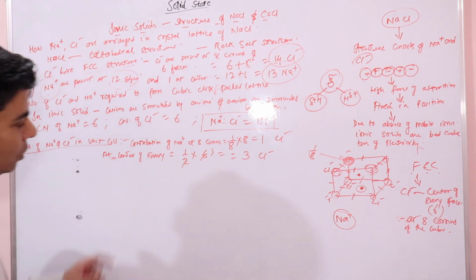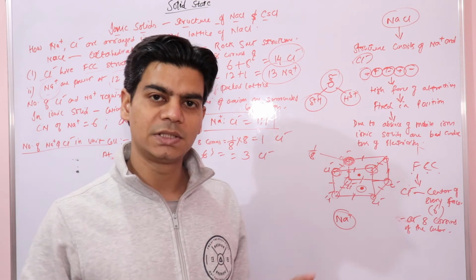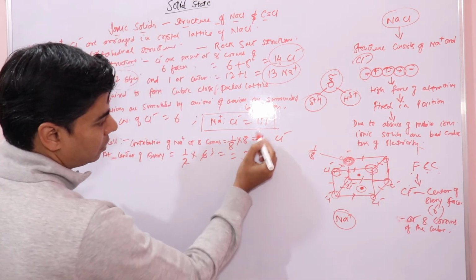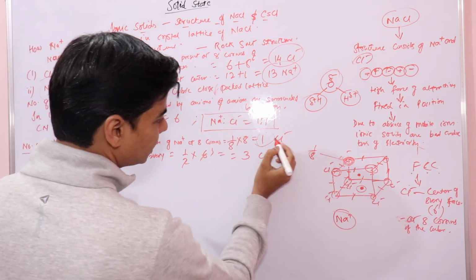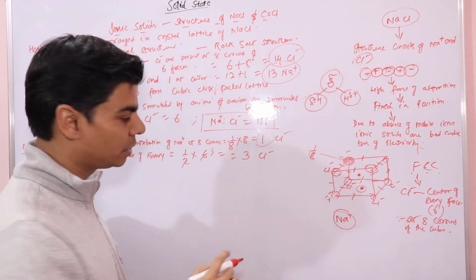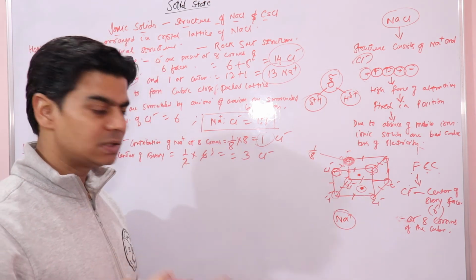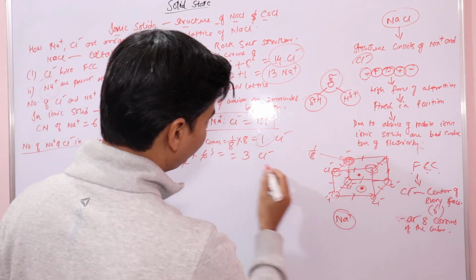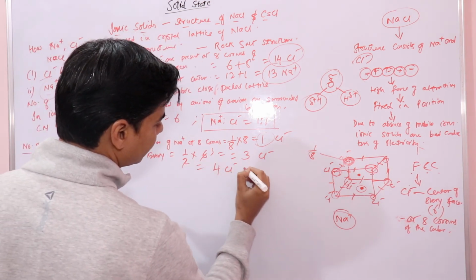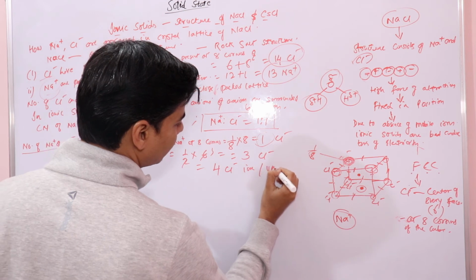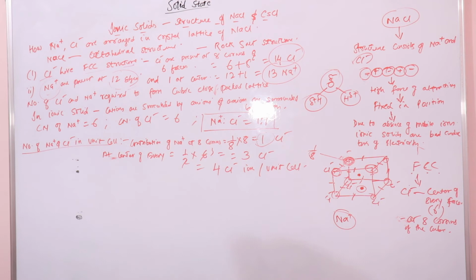So how many chloride ions do we have in the unit cell? 1 due to the chloride ions present at the 8 corners, and 3 due to the chloride ions present at the center of every face. So we have 4 chloride ions per unit cell.